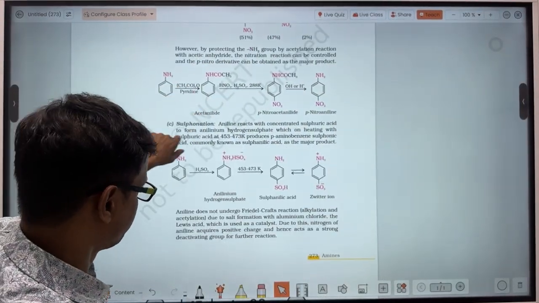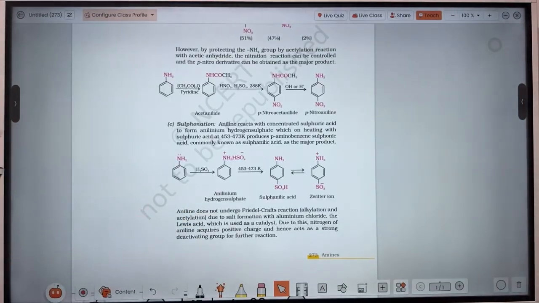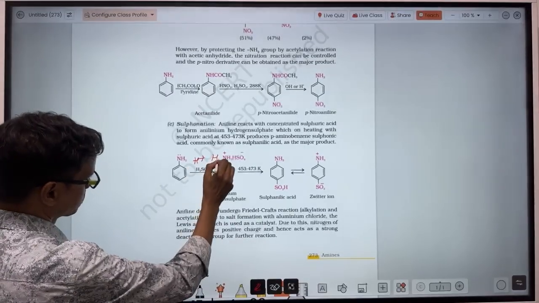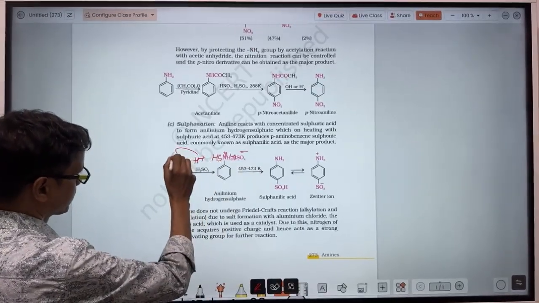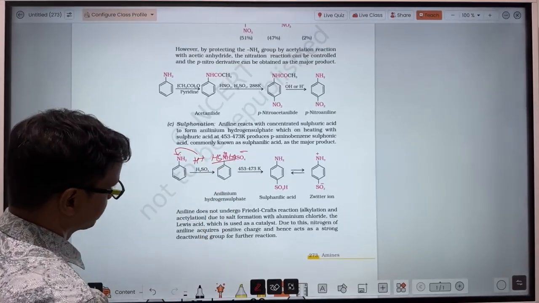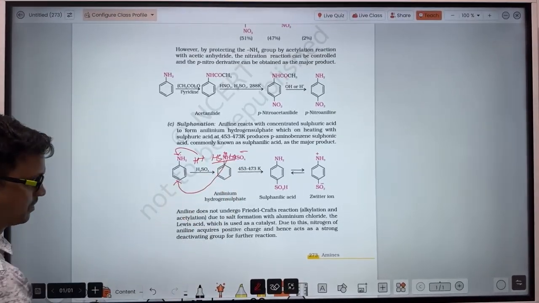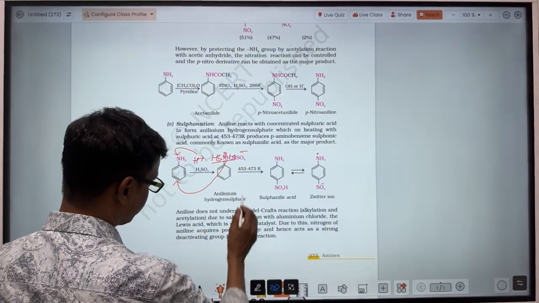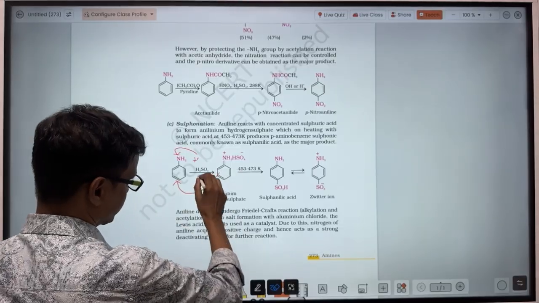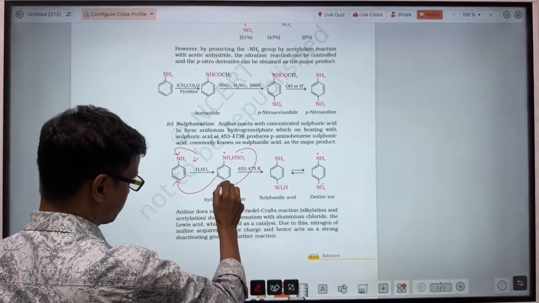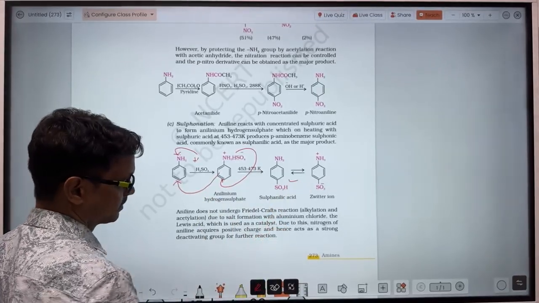So what happens in sulfonation? The H2SO4 will dissociate into H+ and HSO4-. This H+ will combine with the nitrogen, which becomes NH3+, and the HSO4- will combine at the para position. So firstly there is formation of NH3+, and the HSO4- goes to the para position of this compound.